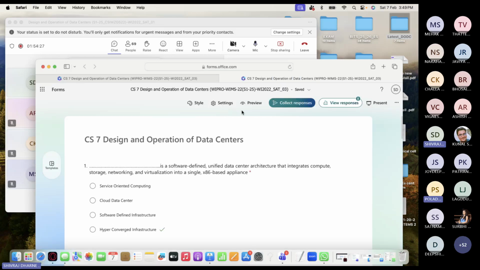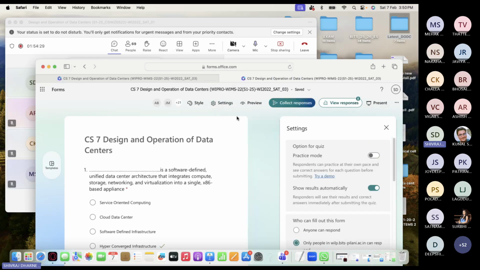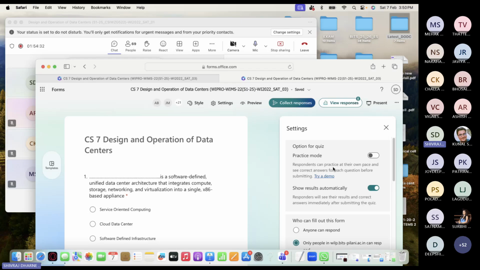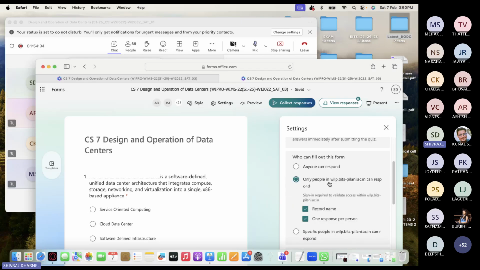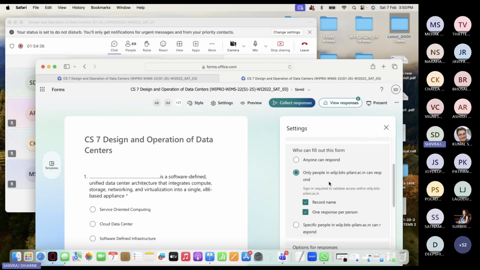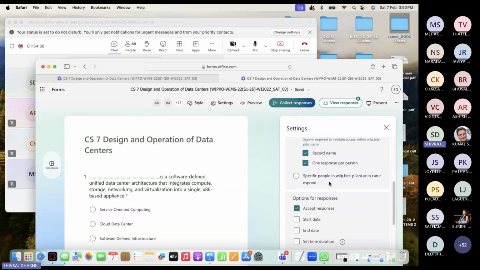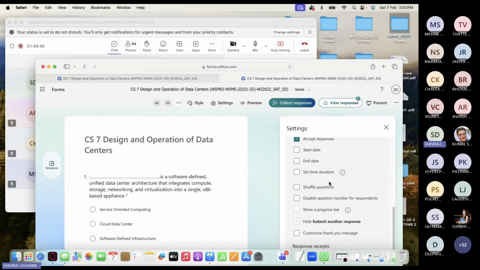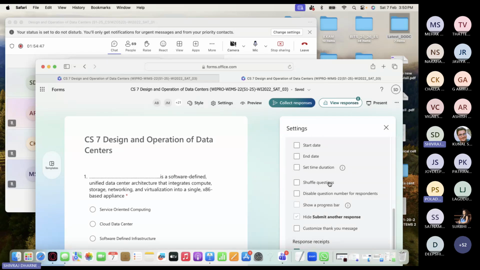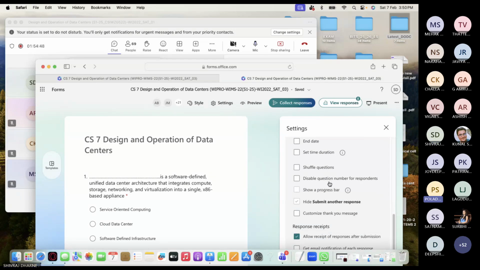Okay. Yeah. So basically go to settings and practice mode. I put it, okay, show results automatically. Only people with WLP, that's okay. And then accept responses is fine. And you actually removed the start date and end date. Yeah, start and end date. Yeah, because of that, the start date and end date, that problem was there. Understood. Thank you so much.